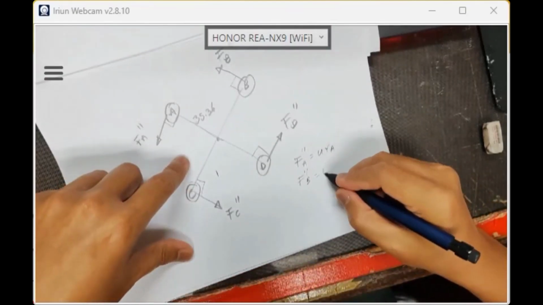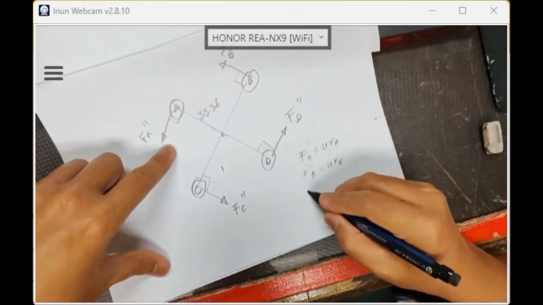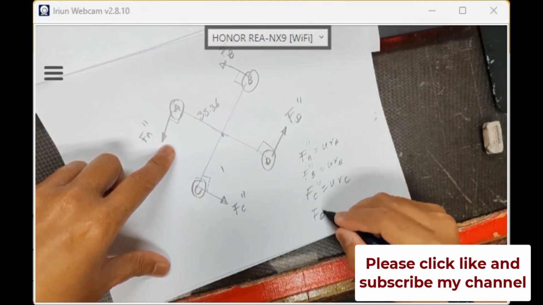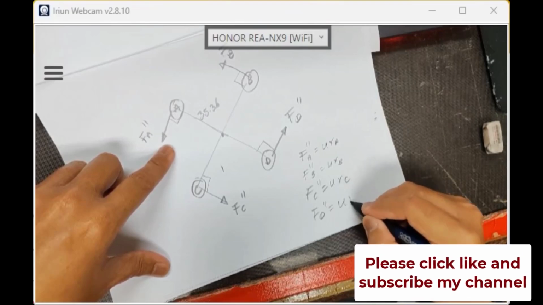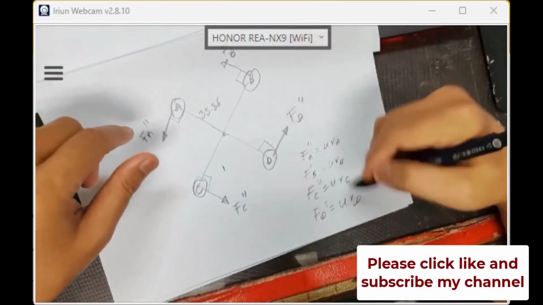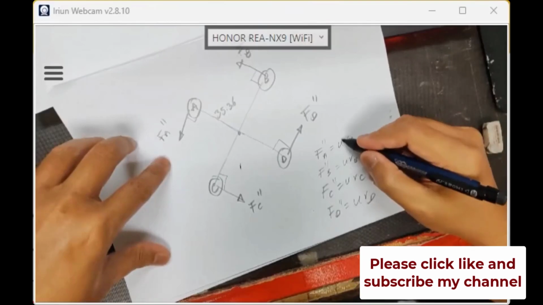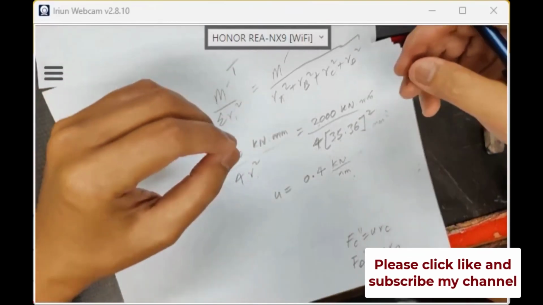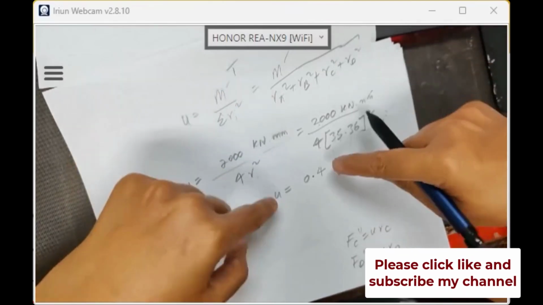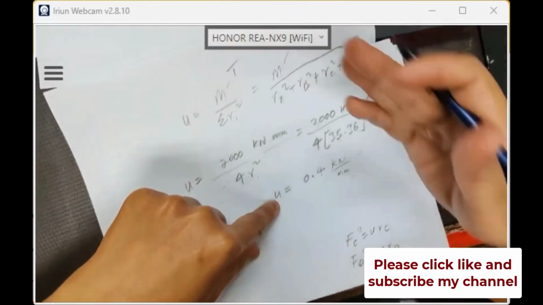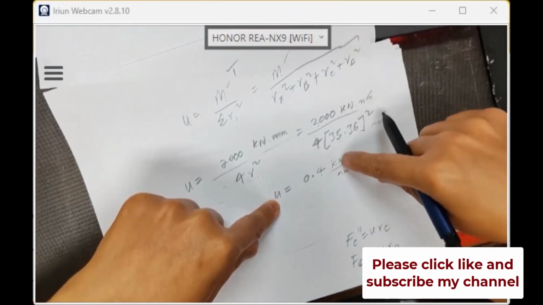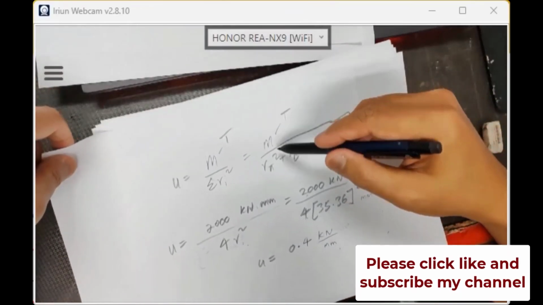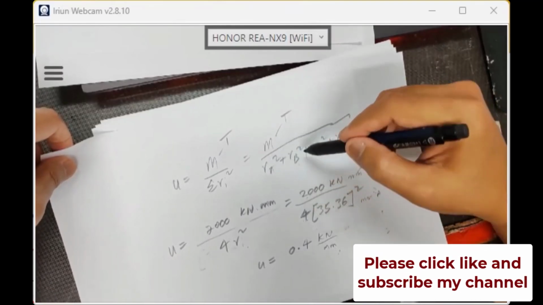FB is U times RB. FC double prime is U times RC. FD double prime is U times RD. All equal because the radius is the same. We already calculated the U. U is 0.4. U means the multiplication per unit length. So what will be the torsional secondary unit? Per unit length, 0.4 kilonewton per millimeter. So this equation, the total over total R squared. Okay.